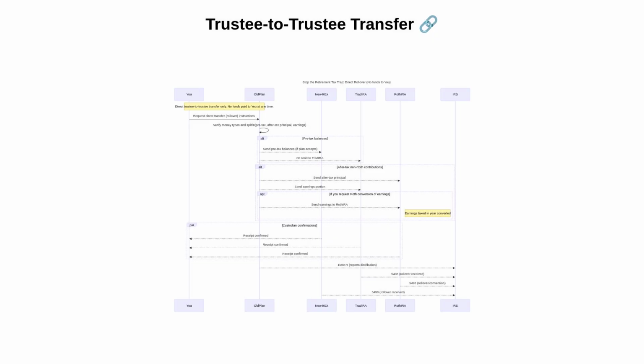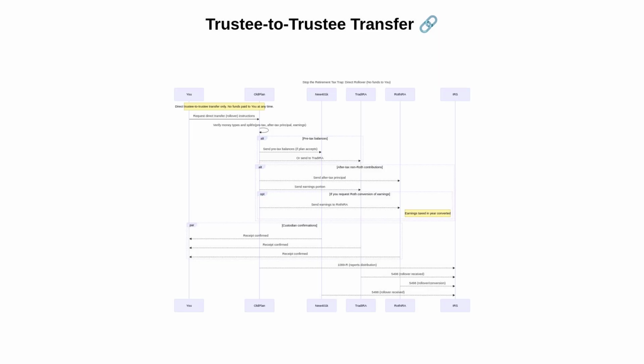This sequence diagram will illustrate each actor in a direct trustee-to-trustee transfer. You initiate the request with the old plan. The plan verifies money types and splits after-tax principal from earnings. The plan then sends pre-tax balances to your new 401k or to a traditional IRA. Simultaneously, it sends the after-tax principal directly to your Roth IRA and the earnings portion to a traditional IRA unless you elect a taxable Roth conversion.